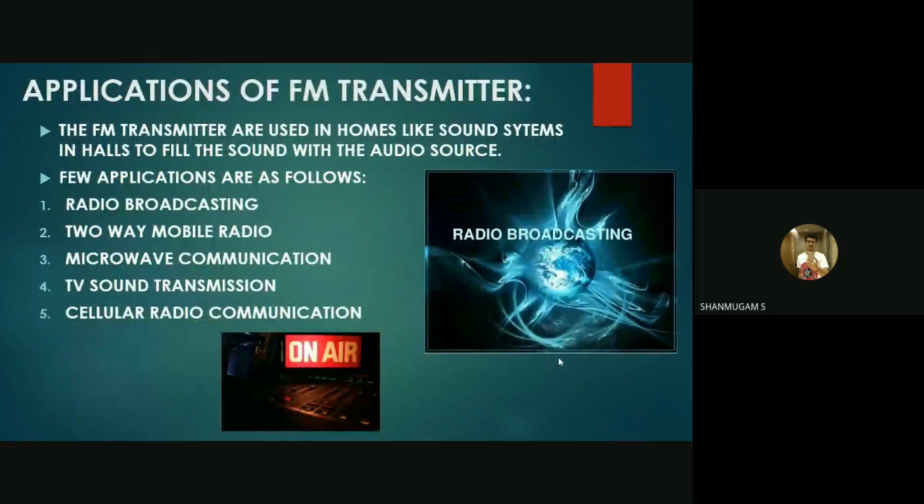Let's see about some of the applications of the FM transmitter. FM transmitters are used in homes, like sound systems in halls, to fill the room with the audio source. A few other applications are as follows: radio broadcasting, two-way mobile radio, microwave communication, TV sound transmission, cellular radio communication. Let me hand over this session to Revant for the conclusion.